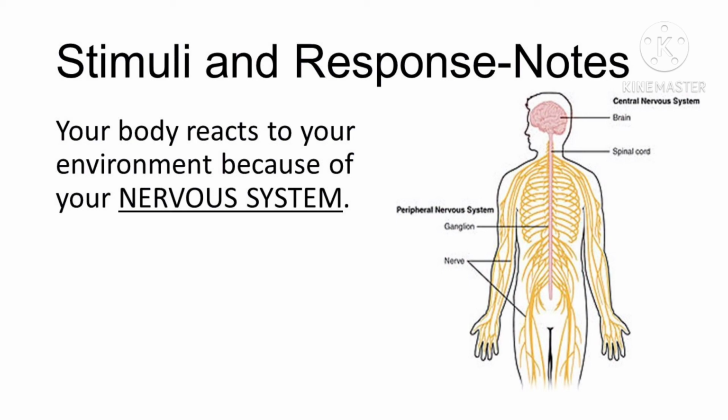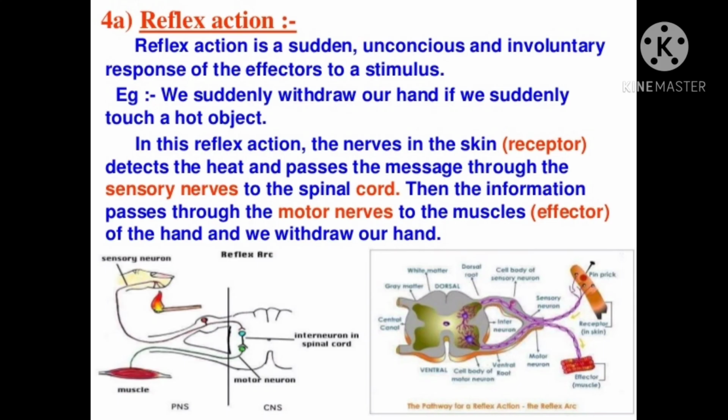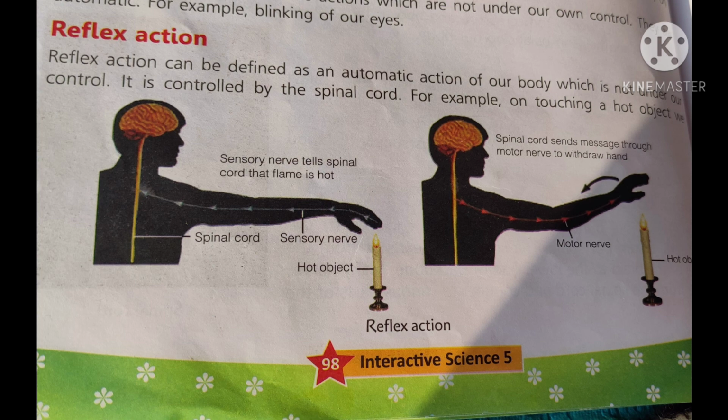Now let us understand about reflex action. Children, reflex action is an automatic response of the body to a situation, and such actions are sudden and very quick. Reflex actions are caused by the messages from the spinal cord, and here the brain is not involved.